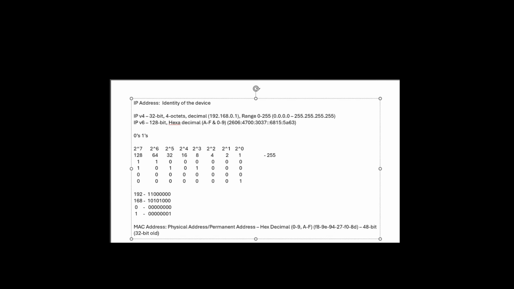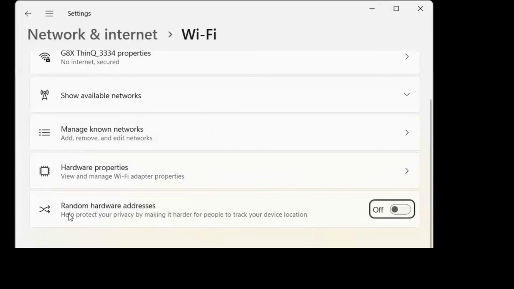Why do we have 48-bit in the latest MAC addresses? Nowadays, if you observe, each and every device has an option called MAC randomization. Here in the network settings, you can see an option called random hardware address. It was turned off.